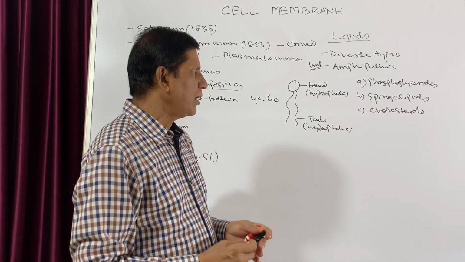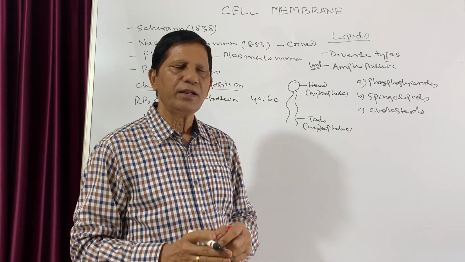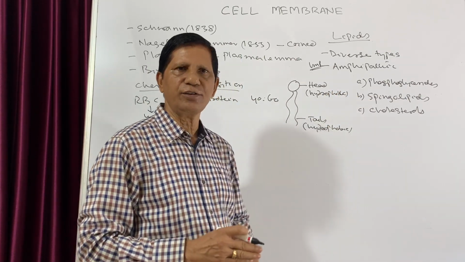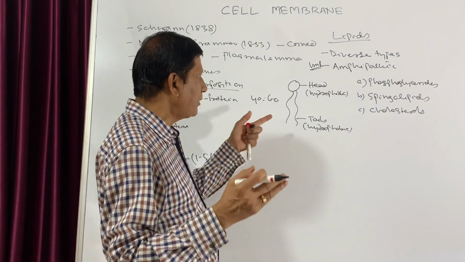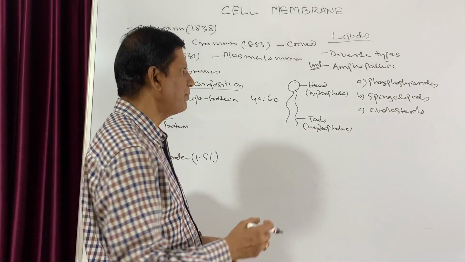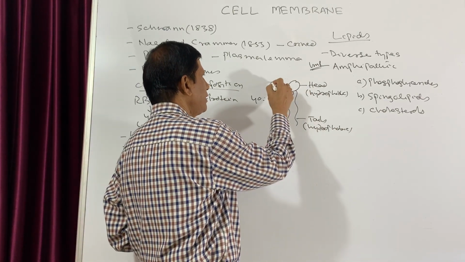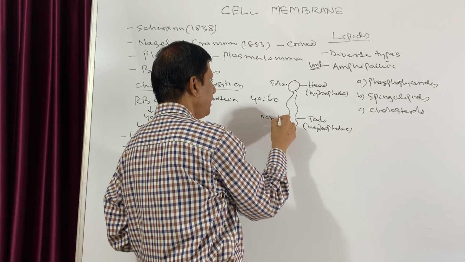Phosphoglycerides. Most of the phospholipids present in the cell membrane are phosphoglycerides. You can see the structure of one phosphoglyceride having one polar head and two non-polar tails.